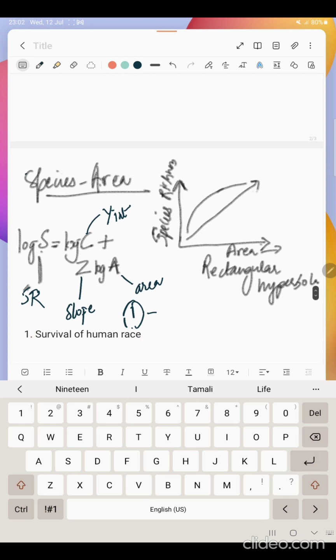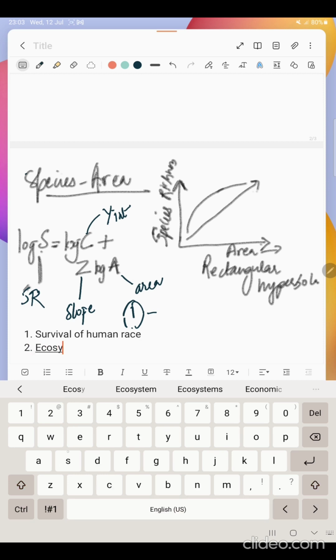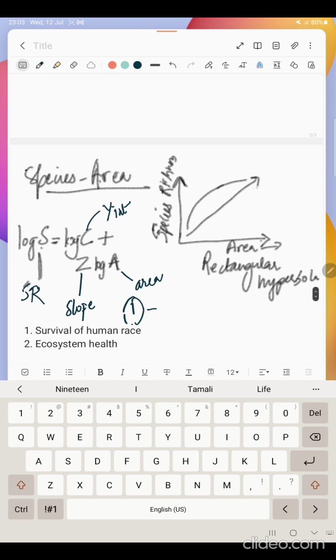Number 2 is that this rich biodiversity is important for ecosystem health. Number 3 is that this will affect our life in the long run, because if we remove a species, it will become extinct, and if it becomes extinct, then the ecosystem also will become weak.